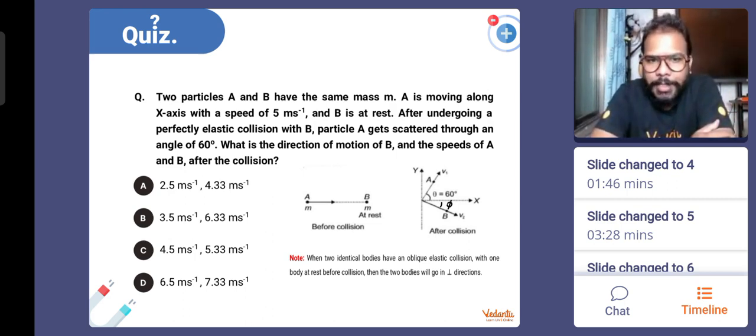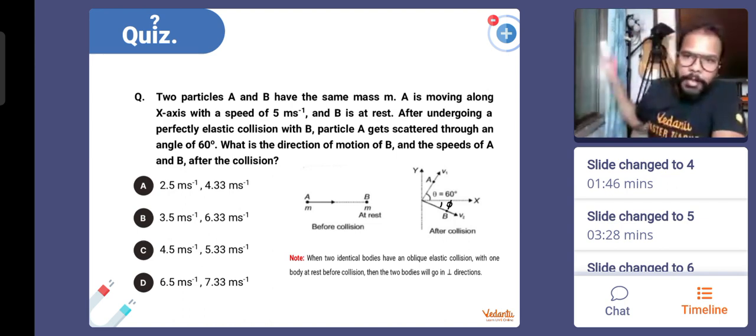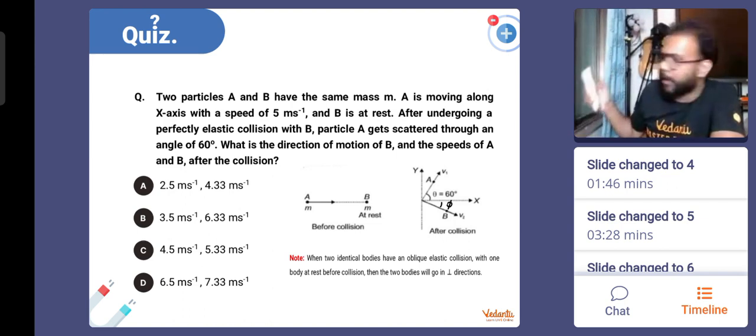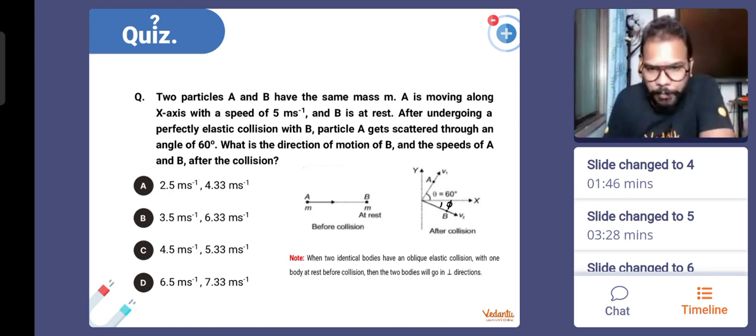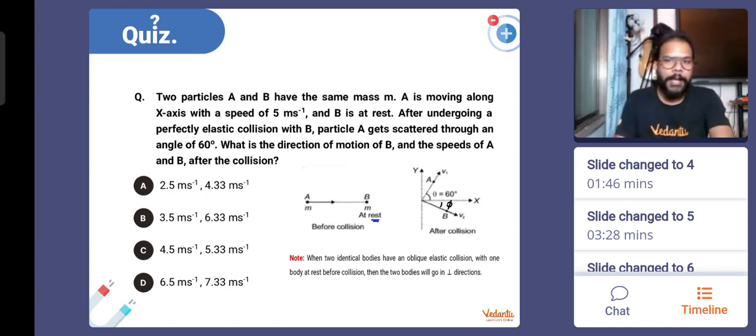The question says that you have two objects A and B, particles. They have the same mass m also. A is moving along the x-axis with a speed of 5 meters per second. B is also there but at rest. So B is at rest, A is moving with some velocity that is 5 meters per second, and they undergo a perfectly elastic collision also. That means what? M1 is equal to M2 and U2 is equal to 0.